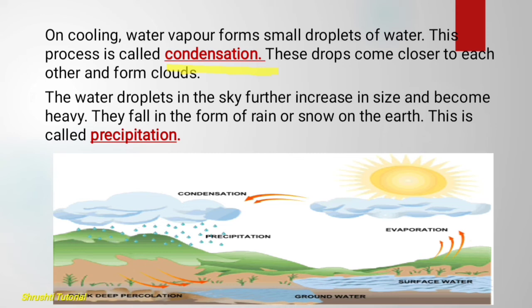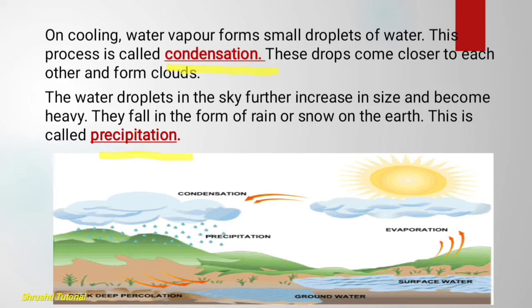The water droplets in the sky further increase in size. How are they increasing in size? That means the clouds have started collecting the water droplets. As they collect the water droplets, then what happens? The cloud increases in size and becomes heavy. So it cannot hold the water droplets for so many days as it is too heavy. So they fall in the form of rain or snow on the earth, and this process is known as precipitation.